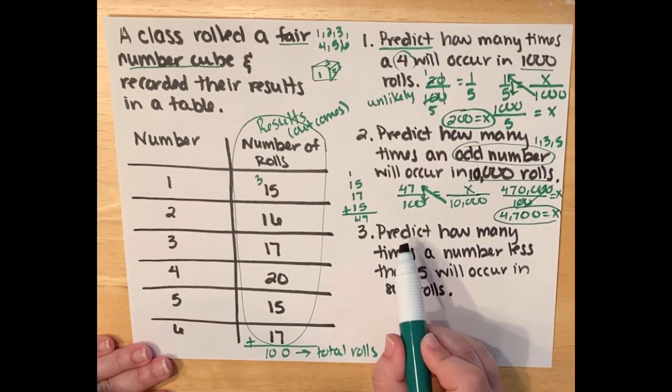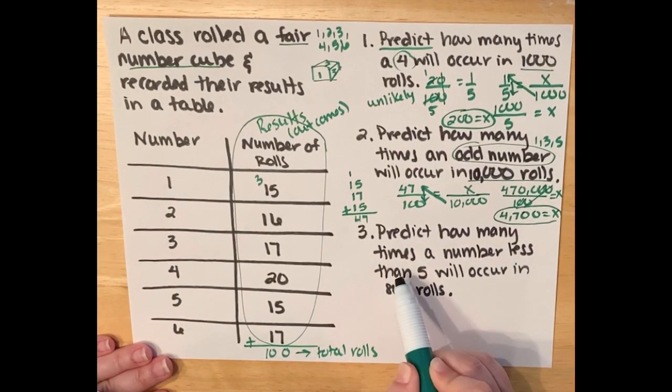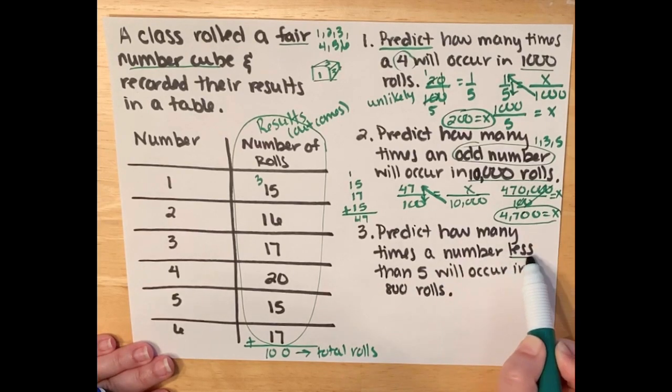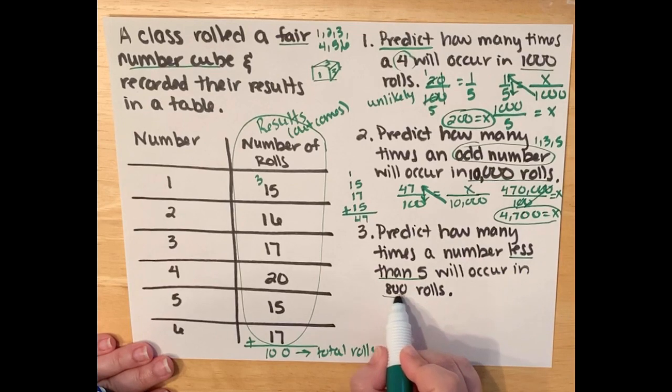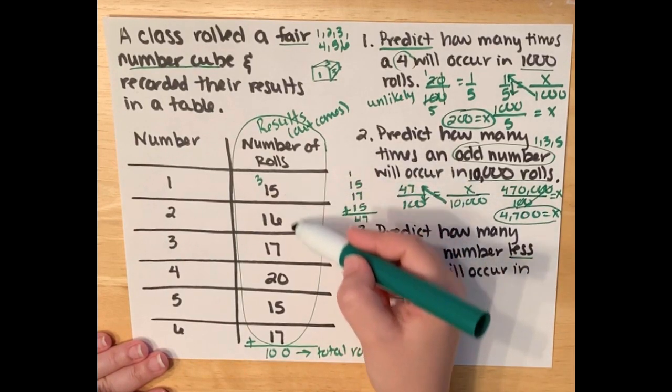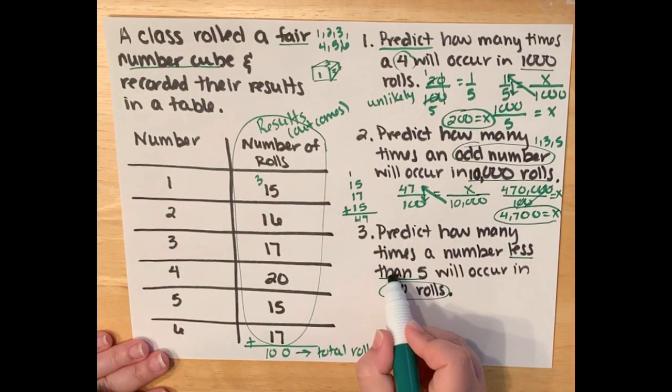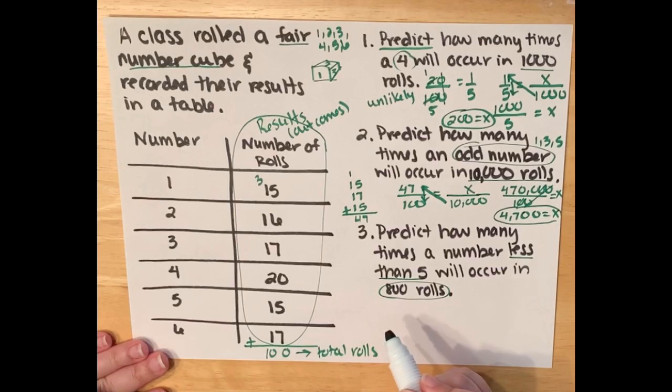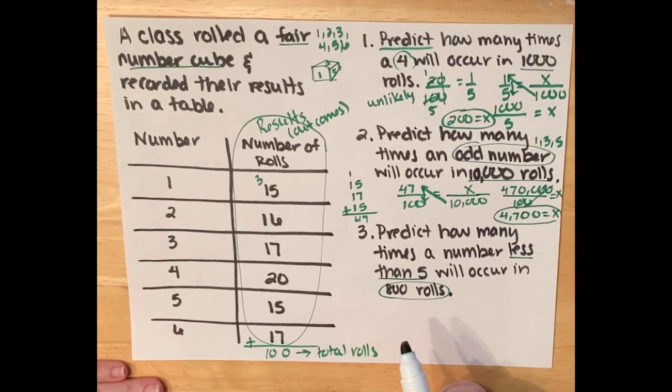All right, on the last one, we want to predict again how many times a number less than 5 will occur in 800 rolls. So again, we got to first start out by finding what the probability based off our experiment was of rolling a number less than 5. Not equal to 5, but less than 5.